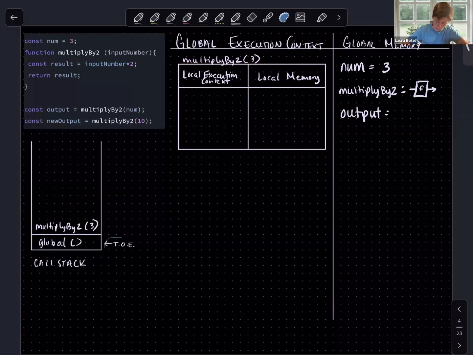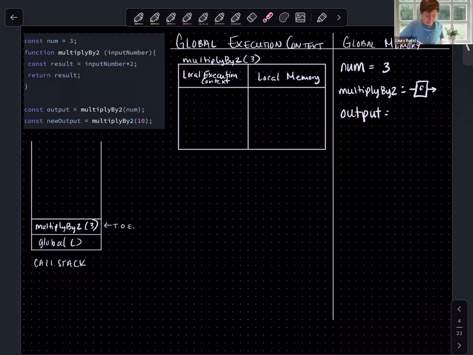This means that our thread of execution is going to weave its way into this execution context. So anything that we define while the thread of execution is pointing at this execution context will be defined in that execution context memory. So let's look at that function and see what's happening.